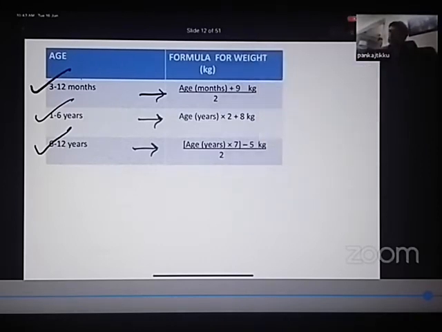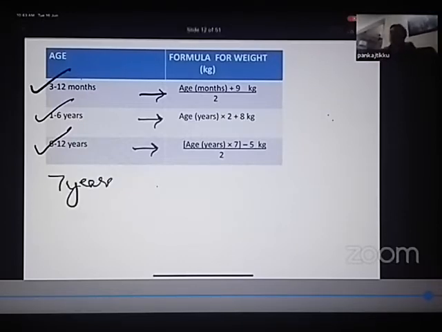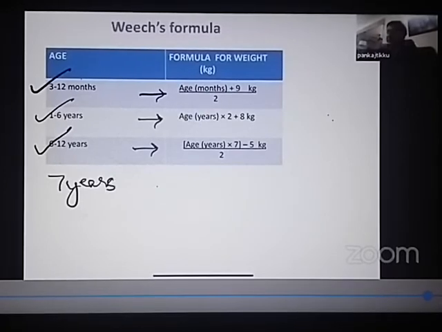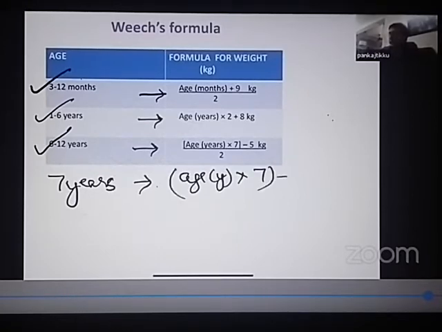What is the formula that you will use for finding out the weight of a child who is 7 years of age? If the child is 7 years, we'll use the third formula, because it is used for children between 6 to 12 years. So what is the third formula? (Age in years x 7 - 5) / 2 kgs.